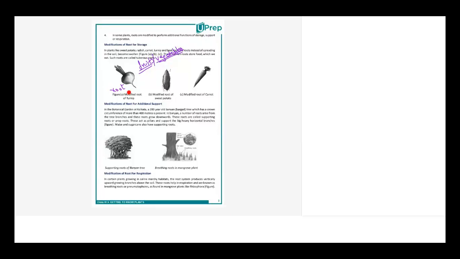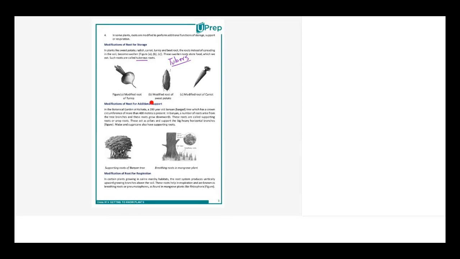Turnip is a root, sweet potato is a root, carrot is a root. But this root has got storage capacity. It stores a lot of nutrients, water, minerals, vitamins, sugars. And with its storage capacity, people thought let's start having this because it is also edible. That is how these roots also became edible. They are swollen and they have the capacity to store food. So these kinds of roots are known as tuberous roots, and they are also called tubers.